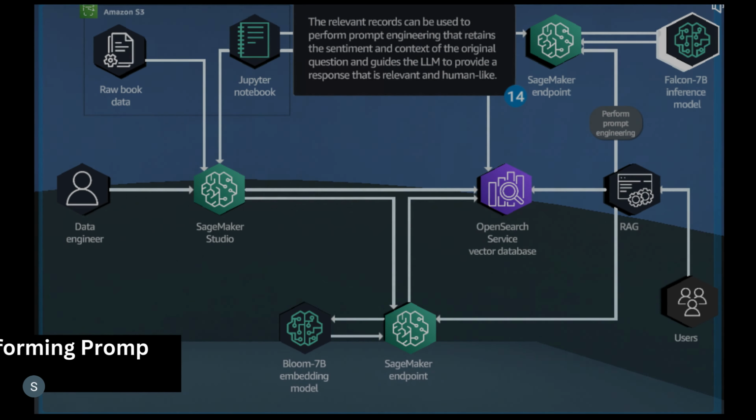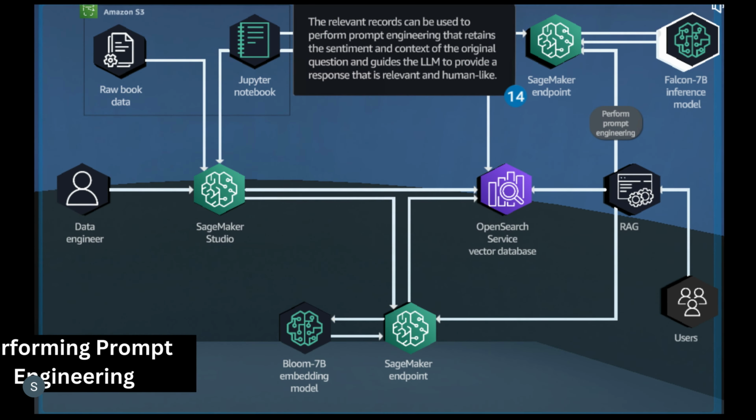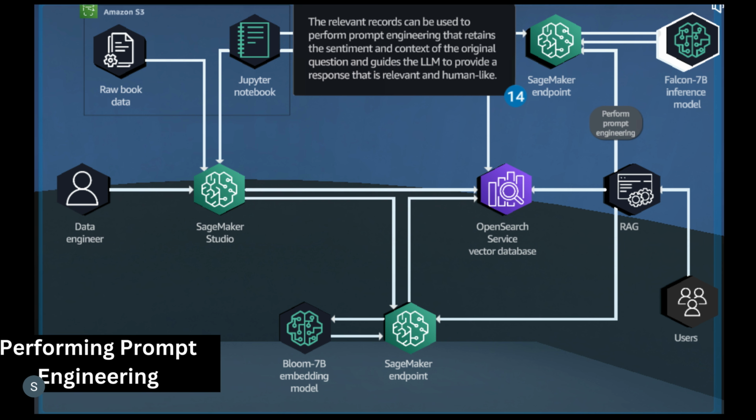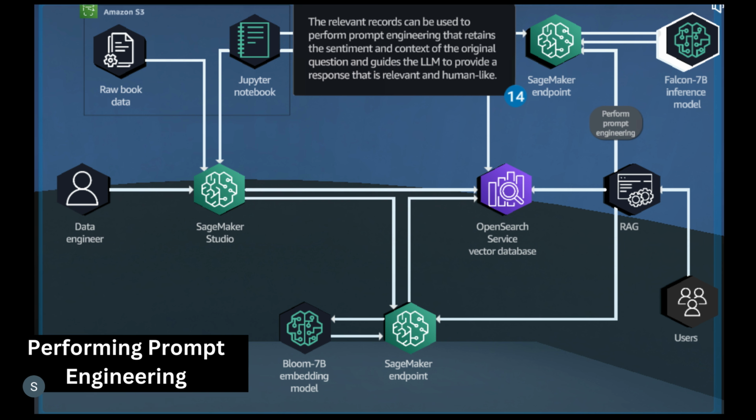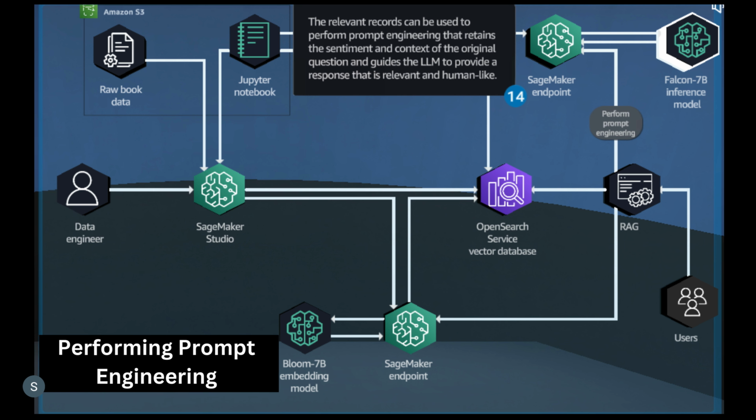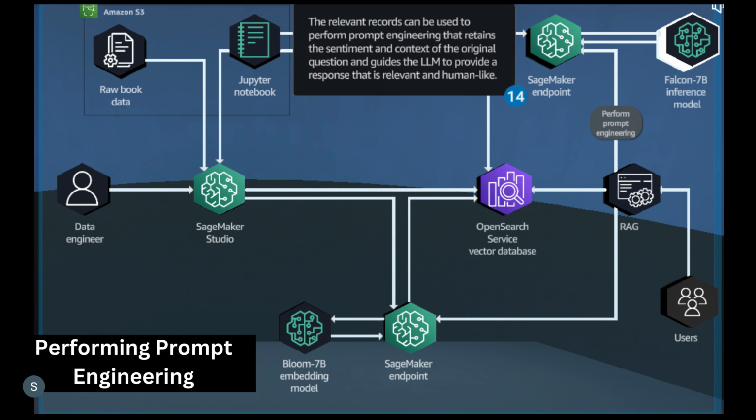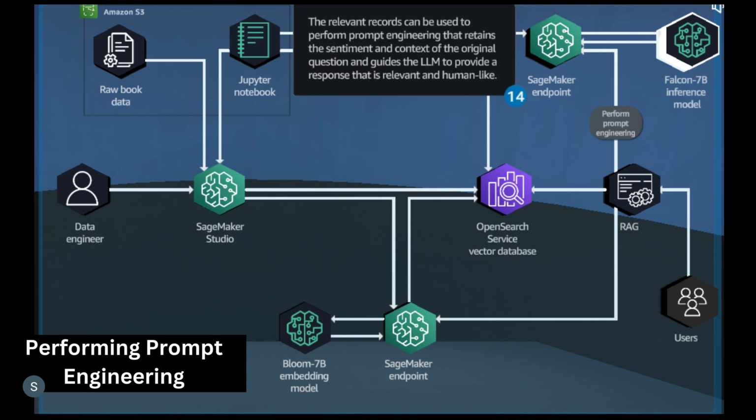This step highlights the importance of prompt engineering in optimizing the LLM's response. The retrieved record from the vector database can be used to refine the prompt, ensuring that it matches the sentiment and the context of the original question. The refined prompt guides the LLM to generate a response that is not only relevant but also aligned with the user's intent and expectation, creating a more human-like and engaging interaction.